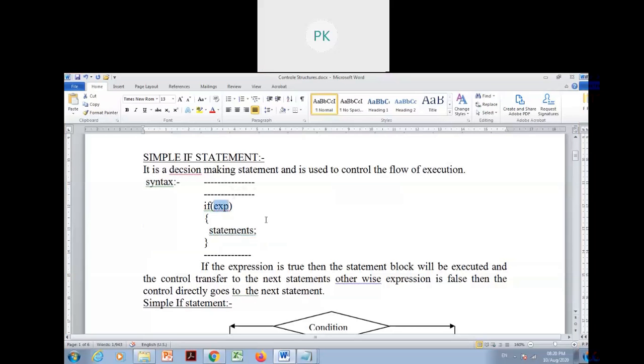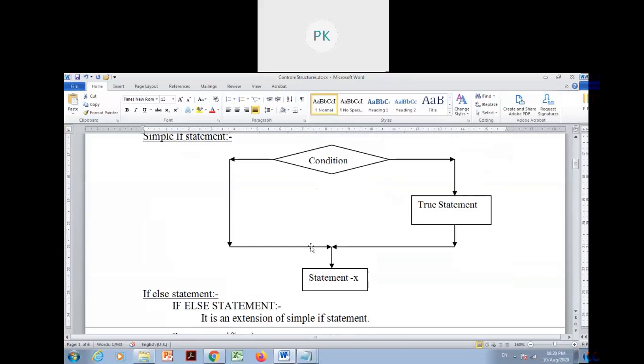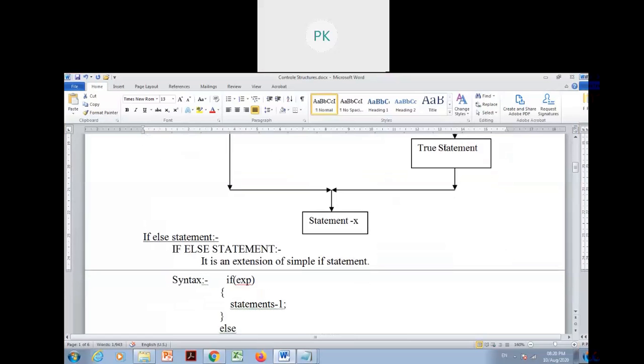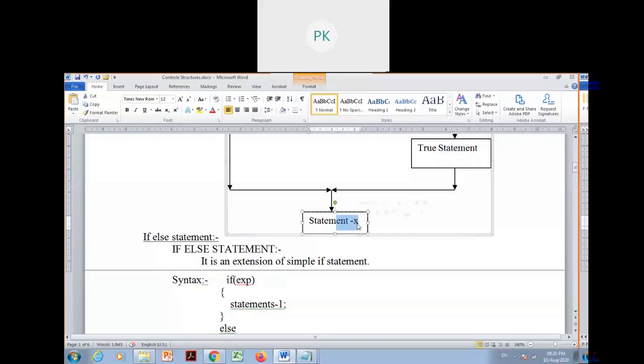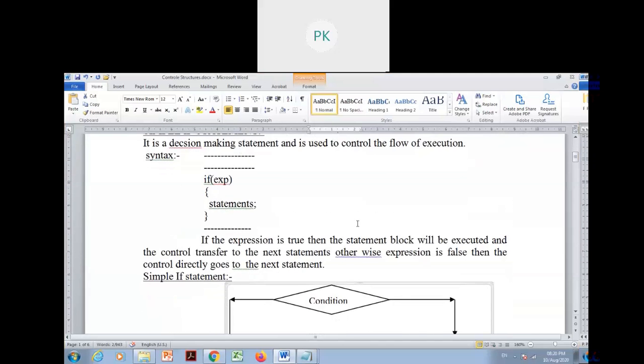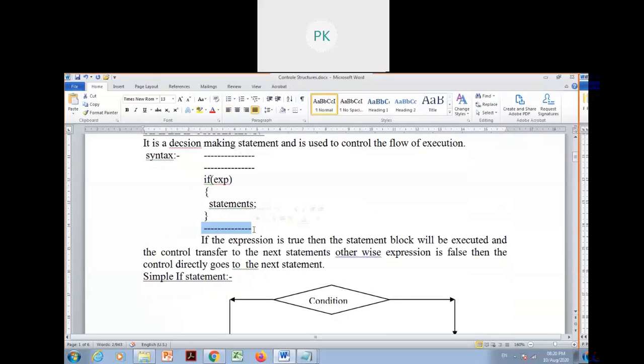Okay, this is the flowchart for this if condition. If the condition is true, this true statement will be executed. After the true statement, the statement X, that means the next statements outside the if block, will execute after the if condition. If it is false, the condition is not satisfied, then it won't execute the block of statements which are inside the if condition. These statements will not be executed if the condition is false.